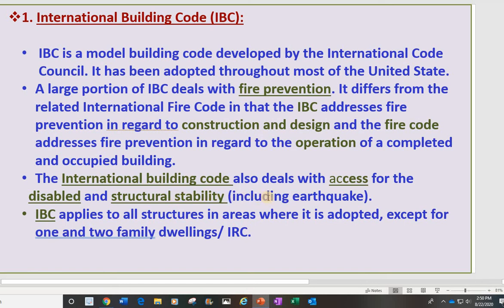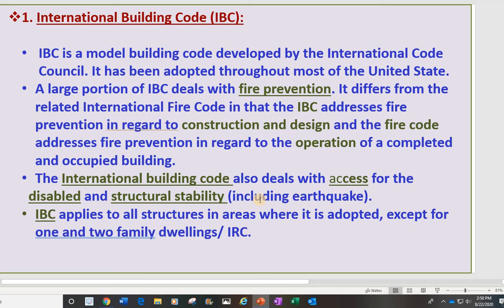For example, they have many things regarding disabled people, from occupancy to design, and after that the structure includes the earthquake. So that means in the building code you can see a lot of different kinds of functions from each code.